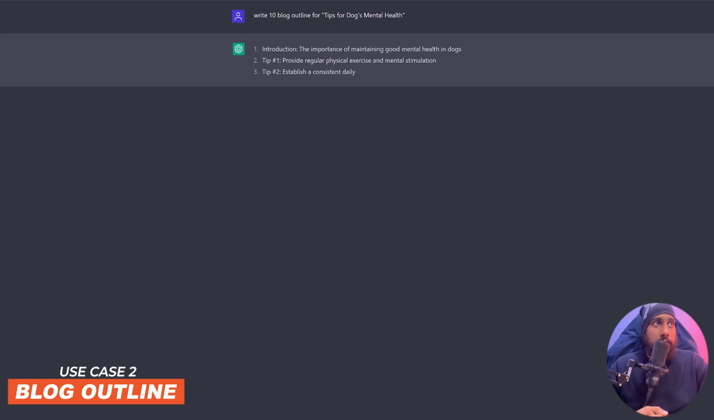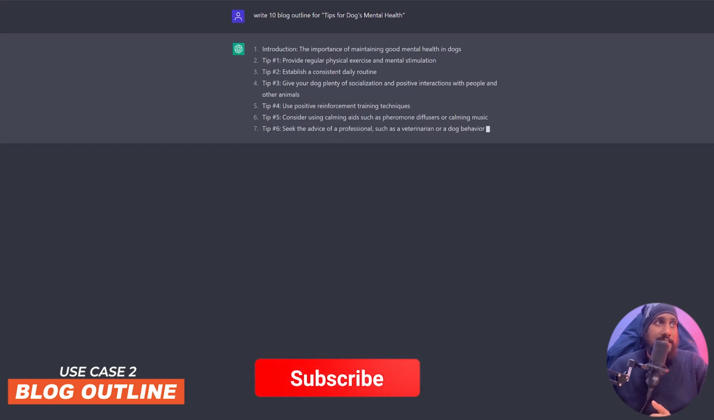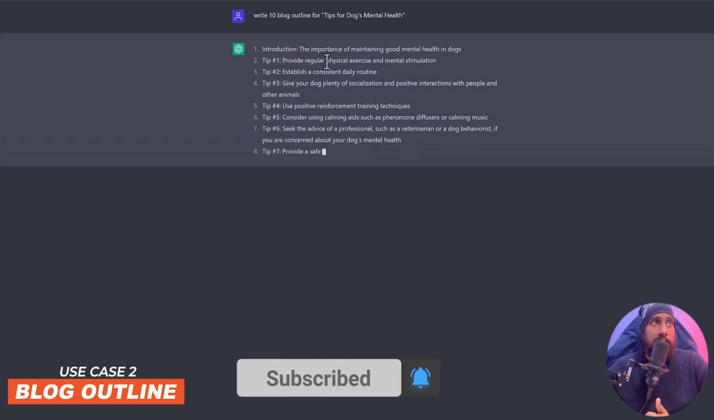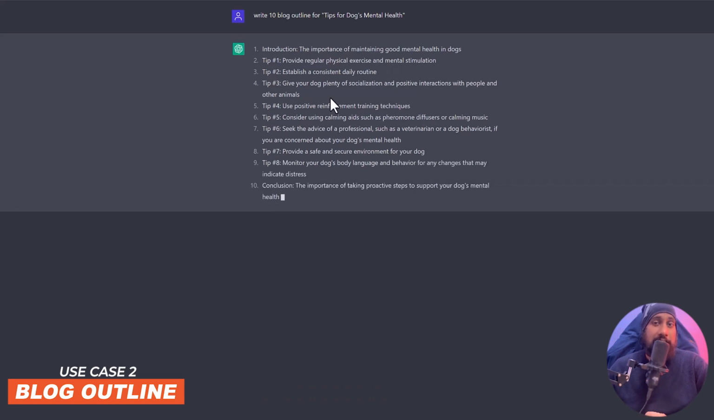So it's an introduction, tip number 1, tip number 2, tip number 3, and it goes on and on. As you can see, the tips are also really good, like provide regular physical exercise and mental stimulation, establish a consistent daily routine, and so on. It has provided 8, but obviously it has included the introduction and conclusion part. You can also write more in here and it will start writing the outline for you.